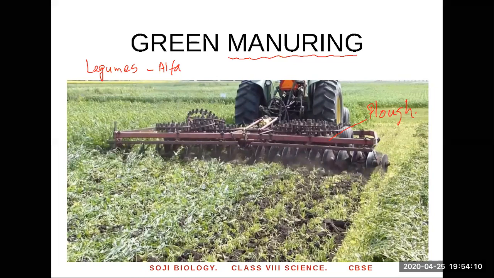And what happens to these plants? They leave them in the ground for almost a month until it decomposes. When it decomposes, it actually turns into manure in the soil, and this will supply nutrients to the plant. And this is called green manuring. Green manuring is addition of legumes. They grow legumes, plow them into the soil, leave them in the soil for decomposition, so that these green manure will change into actual manure through decomposition, and that improves the nutrients of the soil. This is called green manuring.